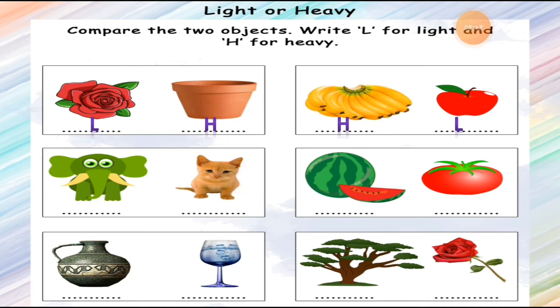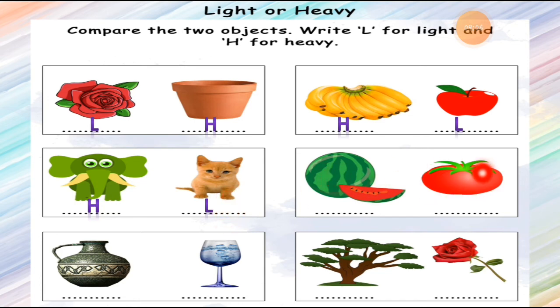Now the next one is an elephant and a cat. If you just hear the names, there is no need to see the pictures. If you compare the elephant and the cat, you can easily understand that the elephant is a heavy animal and the cat is a light weighted animal. Can you carry an elephant's baby in your lap? No, but we just play with kittens, right? Because it is a light weighted animal. So the elephant is a heavy animal and the cat is a light weighted animal.